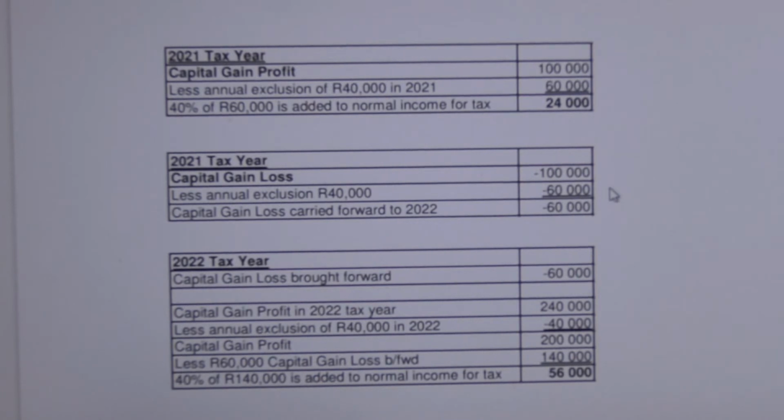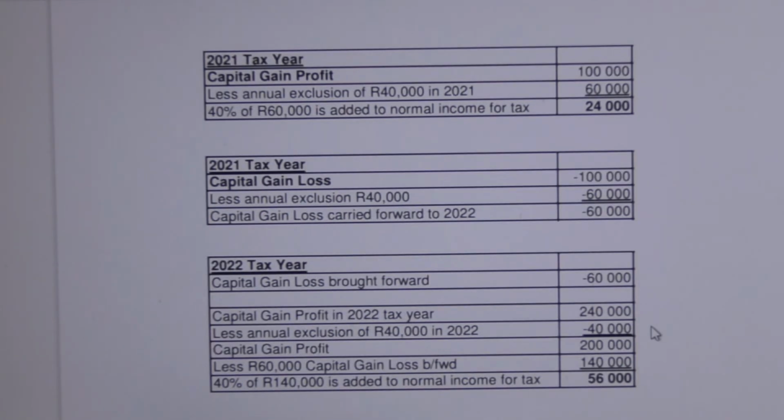The second example shows what would happen if the taxpayer made a 100,000 Rand capital loss in the 2021 tax year. The Act says that the 40,000 Rand annual exclusion applies to capital losses as well as to capital gains or profits, and this is only fair. This means an allowable capital loss of 60,000 Rand after the annual exclusion. Note that a capital loss may not be offset against other normal taxable income, but may be carried forward to future tax years and offset against any capital gain profits made in future tax years.